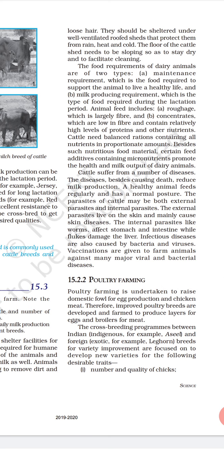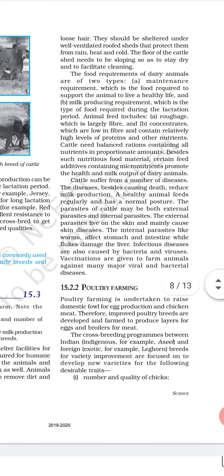For cows we have two types of breeds, milk breeds and draught breeds. So what are the milk breeds? Cows that give us milk. Some of the breeds of cows are Sahiwal and Red Sindhi. Sahiwal is distributed in Punjab, Haryana and UP, and its characteristics are large size, heavy build and good milk yield. Red Sindhi distribution is Andhra Pradesh and characteristics are medium in size, red in color, dark and light red shade.